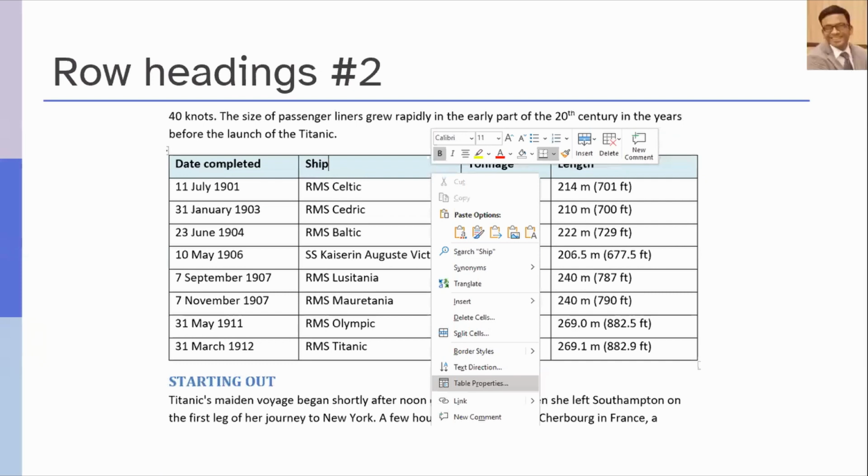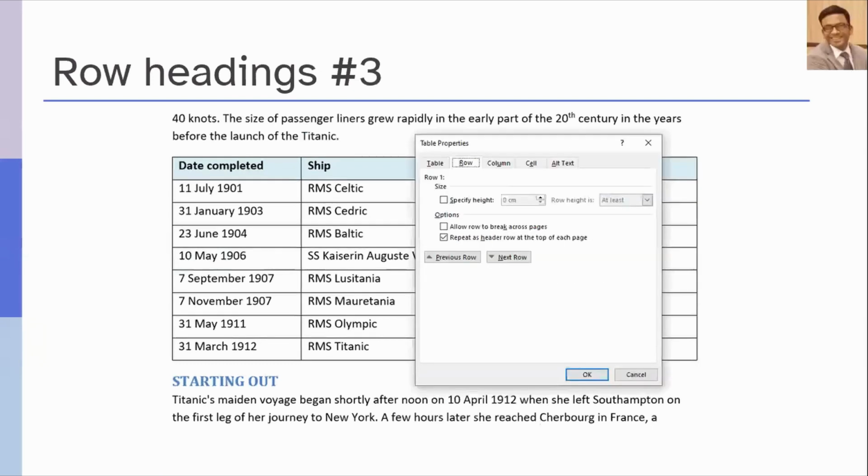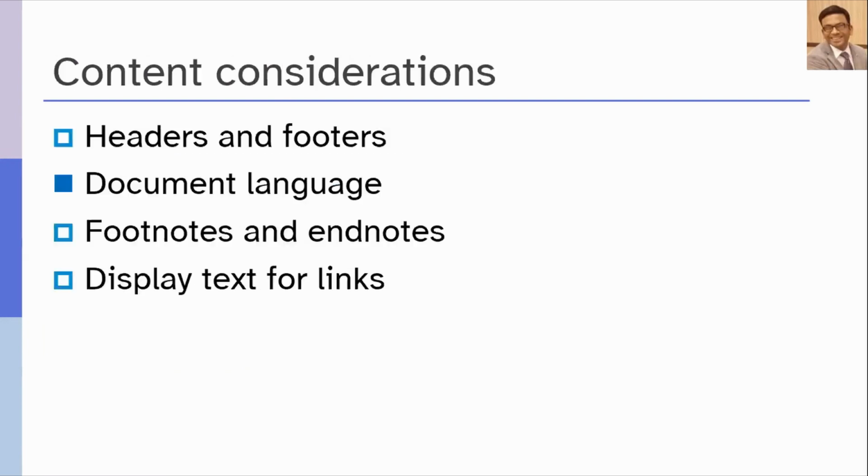Then you need to go to the row page and select the checkbox repeat as header row at the top of each page, and ensure that the other checkbox, which is to allow row to break across pages, is not selected. That is not good for accessibility, and you can click OK. So that's all. This will make it a header row, and when screen reader users will be navigating the document, they will be able to have the column headers read aloud.